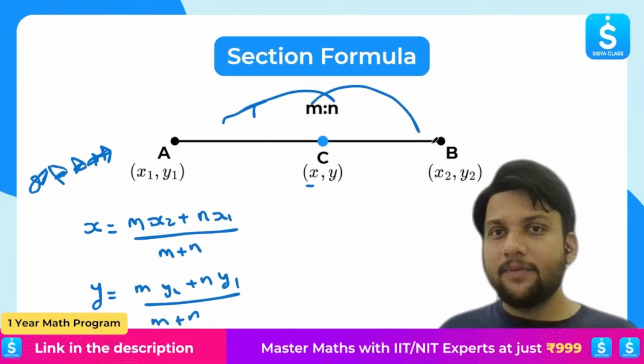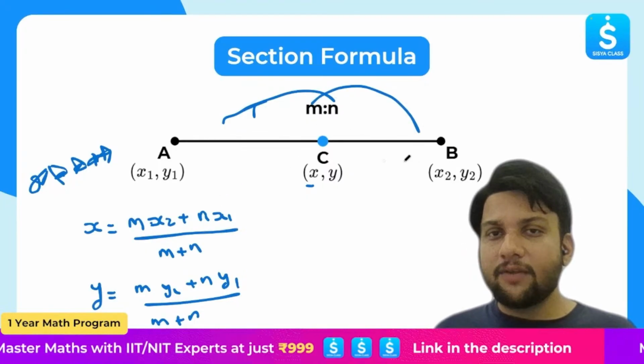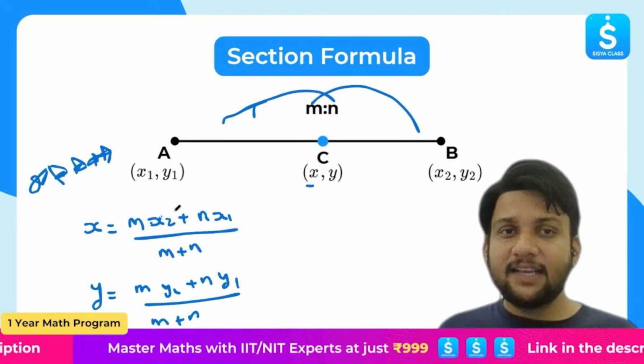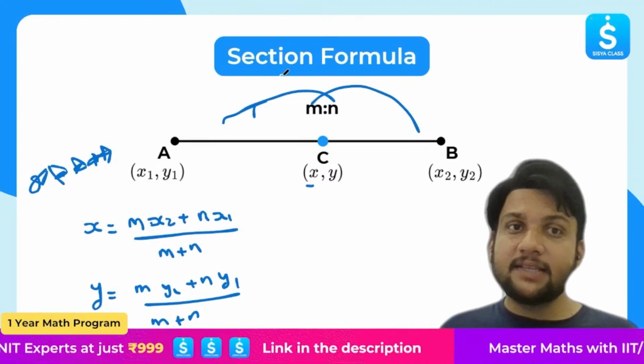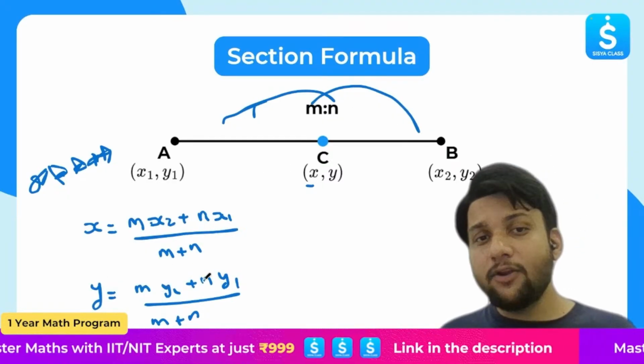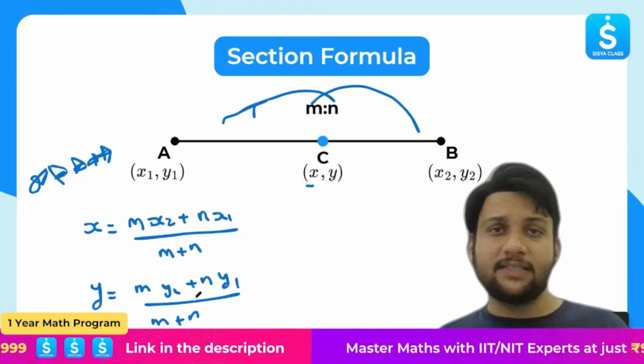We will just do m this side and n this side. That means whatever coordinates are here, I'll multiply with m. Whatever the coordinates are here, I'll multiply with n. Now x is there. That means m times x2 plus n times x1 over m plus n. And y equals m times y2 plus n times y1 over m plus n.